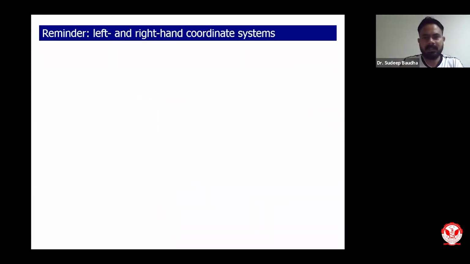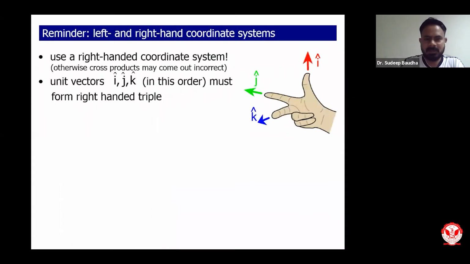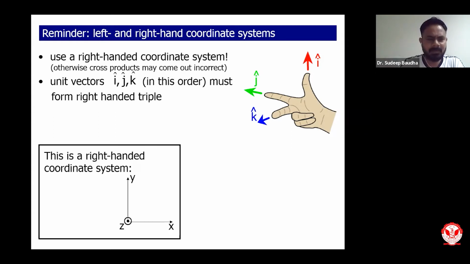The left and right hand coordinate system, you all know, I won't repeat it much, but this is what the right hand rule is. We have i, j, k. This is the order we must follow. Depending upon this, we can say force is upward, velocity is in this direction, and in the k direction we have the magnetic field. So that is very simple. I hope everyone knows about it. So this is a right-handed coordinate system.